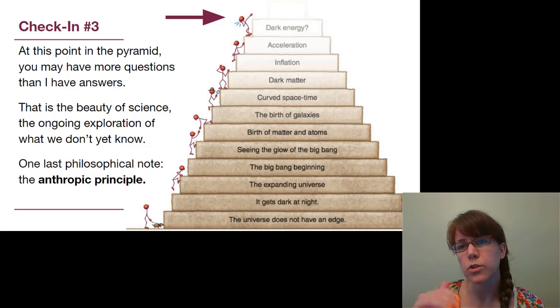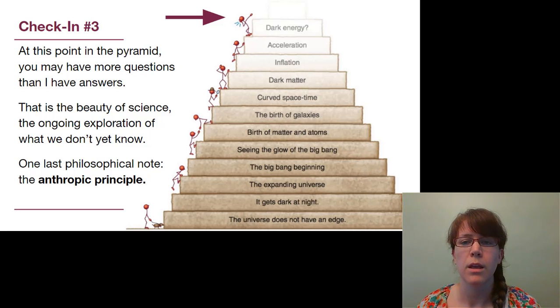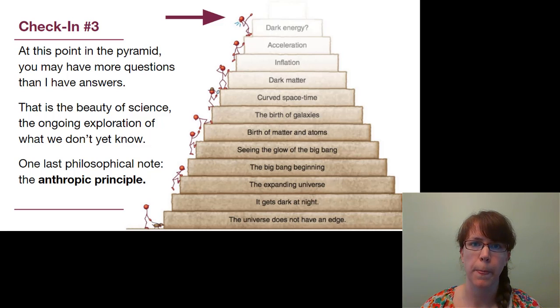So as the pyramid on our slide fades off into the background, there's ongoing exploration, and I don't know what the future for cosmology, this particular field of astronomy, holds, but it is one of the fields that has seen the most development over the last couple of decades. Now, there's one last philosophical note, a bigger picture idea that I'll leave us with to wrap up our whole semester, and that's the anthropic principle.